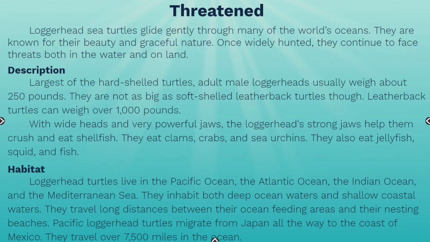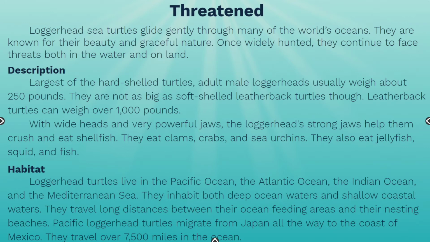They are not as big as soft-shelled leatherback turtles, though. Leatherback turtles can weigh over 1,000 pounds. With wide heads and very powerful jaws, the loggerhead's strong jaws help them crush and eat shellfish. They eat clams, crabs, and sea urchins. They also eat jellyfish, squid, and fish.